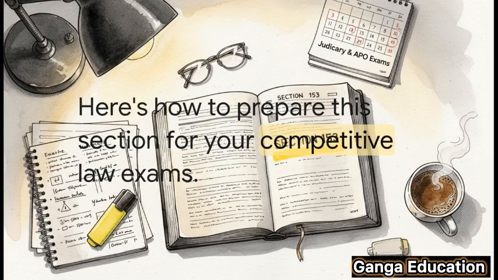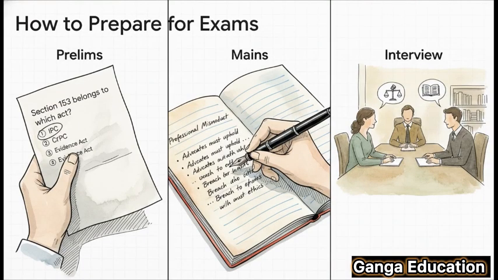How should you prepare this section for your judiciary and APO exams? For your prelims, you could get a direct question on the section number itself. So remember, Section 153, Bharatiya Sakshya Adhiniyam 2023. For mains, you might see a short note on it or maybe a problem-based question where you have to analyze a scenario and decide if an advocate's conduct falls under Section 153.